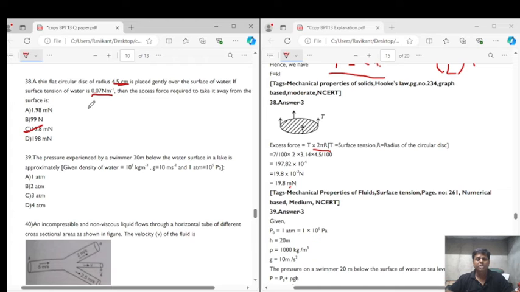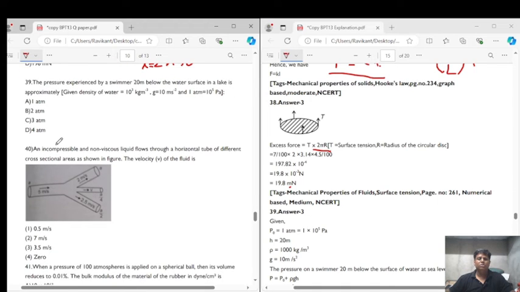What we have used is surface tension is equal to force per unit length. So force will be equal to surface tension into length. Length over here is equal to 2 pi r, that is the circumference of the disc, right? The correct answer for question number 38 is option C. Now let's come to question number 39.